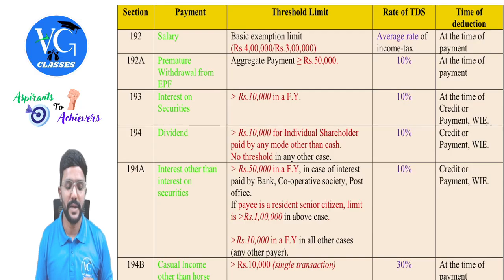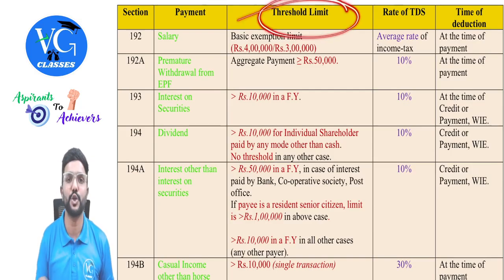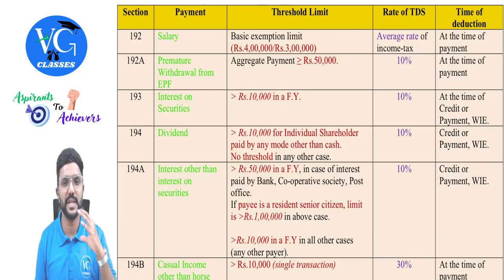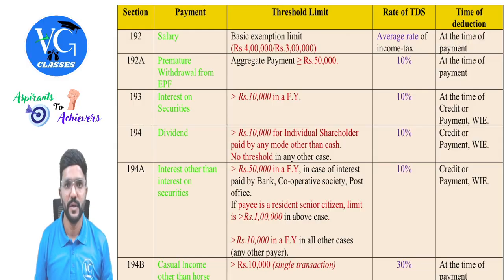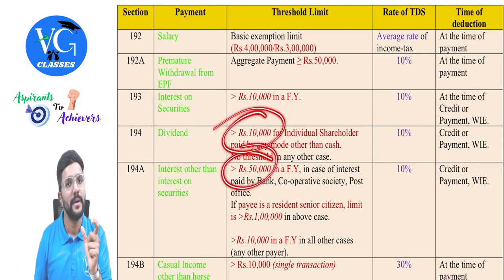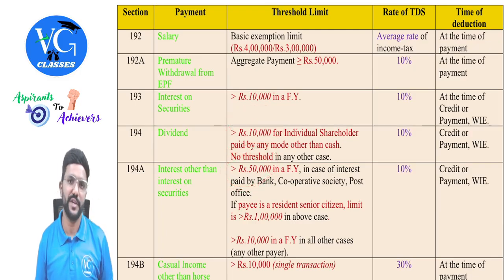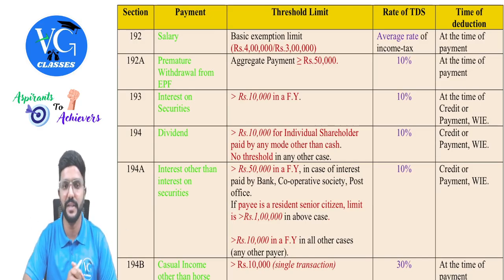Clear? Yes. And here there are few amendments in TDS topic, especially with respect to threshold limits. For few sections, the threshold limit has been increased, guys. So wherever there is an amendment, I would have given it in italics. You can observe here. Just give little extra importance for it. It might be tested in the exam. Okay, let us begin with the list.